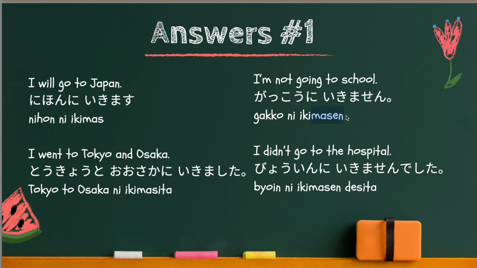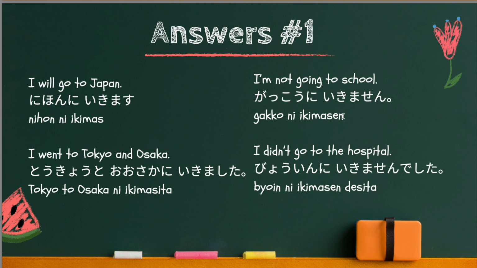As you learned this before in the previous lesson, the negative form, the present negative should be ません. Replace ます with ません. So in this case, it should be like this. 行きません. I'm not going or I don't go. Therefore, the answer is 学校に行きません.